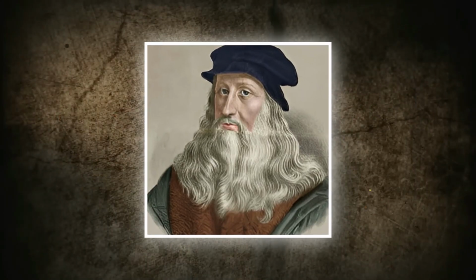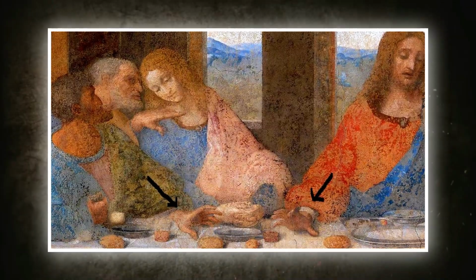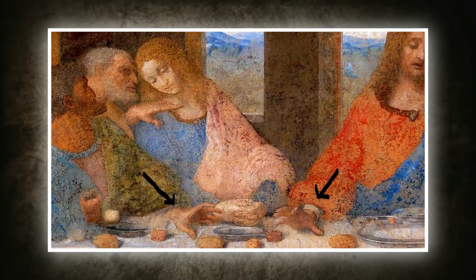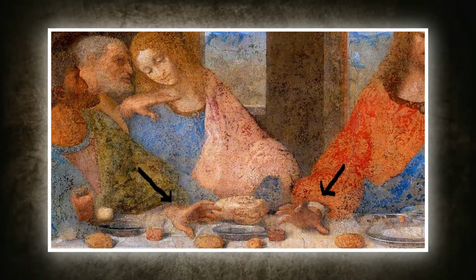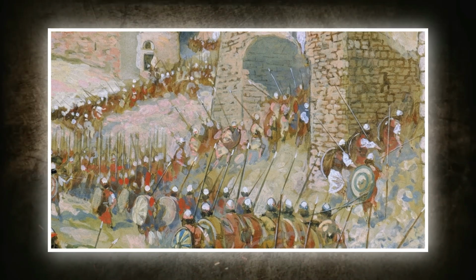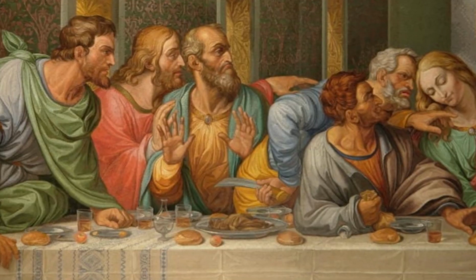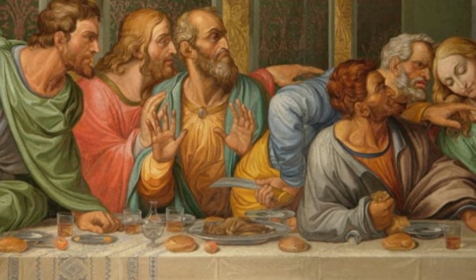Leonardo arranged the figures in groups of 3, echoing the Christian concept of the Holy Trinity. The positioning of Jesus' hands forms a triangle, another symbolic nod to divine unity. Even the spilled salt near Judas's elbow is significant. In biblical times, salt represented loyalty and friendship, so spilling it next to Judas foreshadows his betrayal.